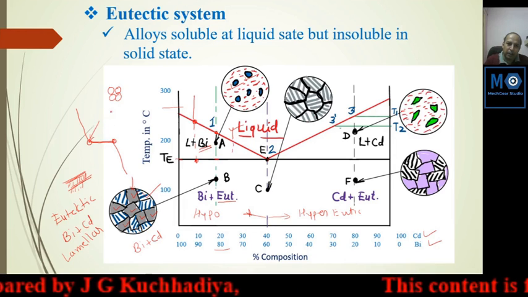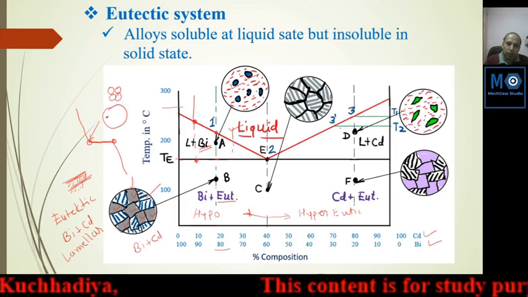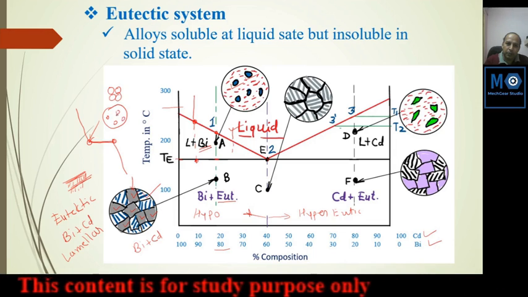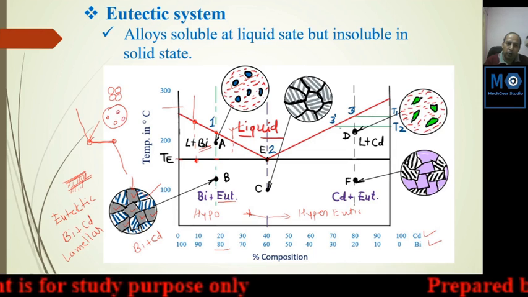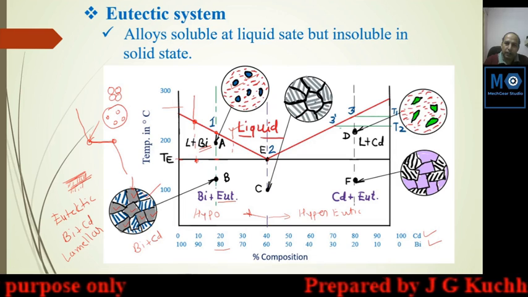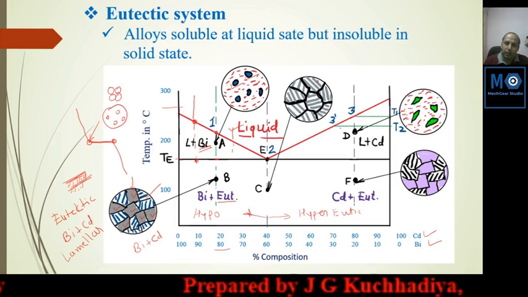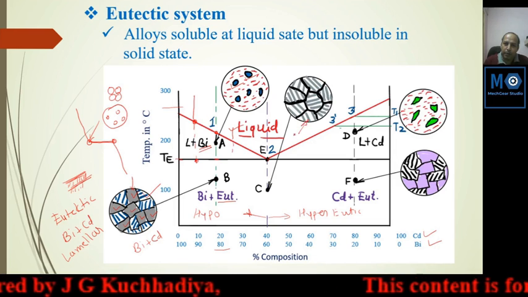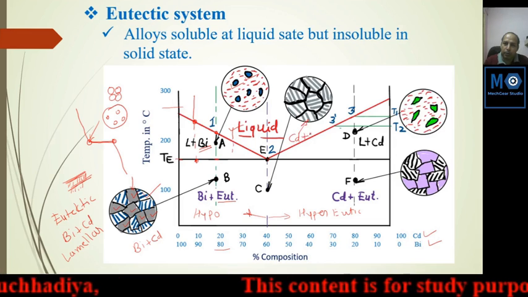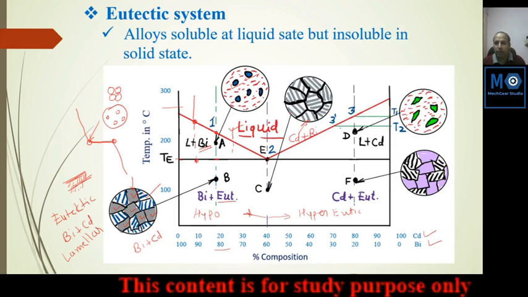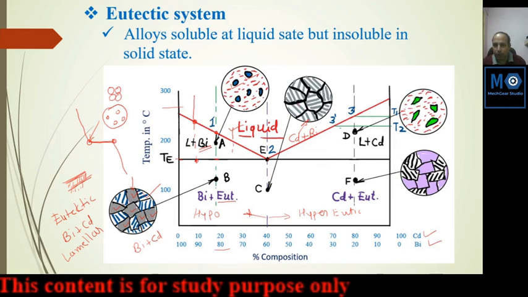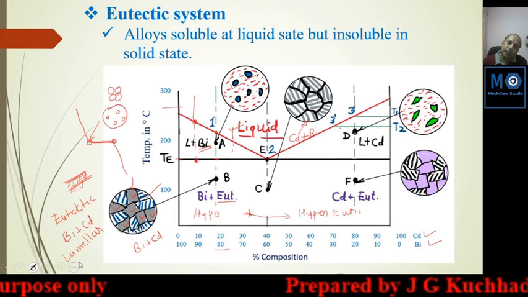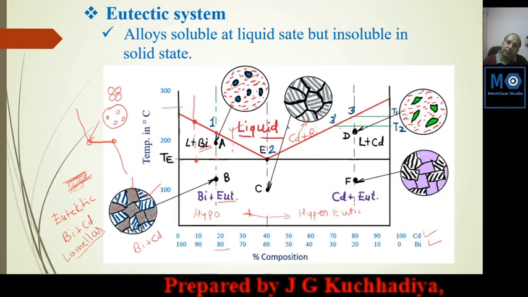solidification or dendrite started, that dendrite will be grow. Suppose here 4 dendrite are started at this point and this dendrite point will grow, then it will be converted in lamella of mixture of cadmium and bismuth. So this is the mixture of cadmium and bismuth. Here pure solidification is not available. Any composition of cadmium or bismuth purely not available. All are arranged in lamella structure or lamella layers.